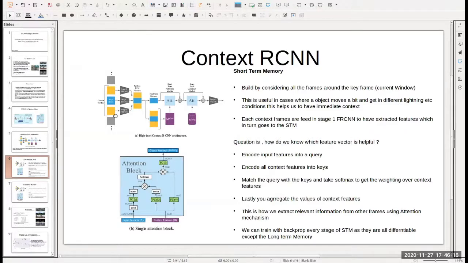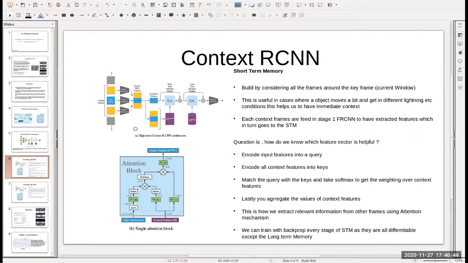So let's come to how the short-term memory works. In terms of short-term memory, you can take a certain window, which can be a couple of frames from the present frame, which is also passed through stage 1 of FRCNN, and they also get their own features out. These feature vectors are stored in the memory mechanism. So that's how the short-term memory is used.